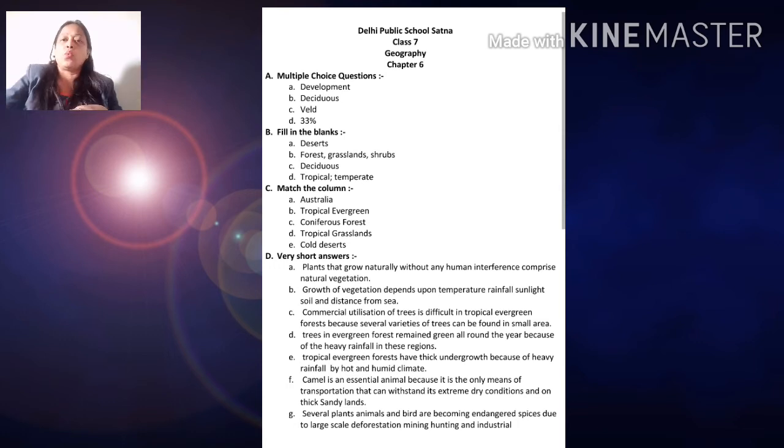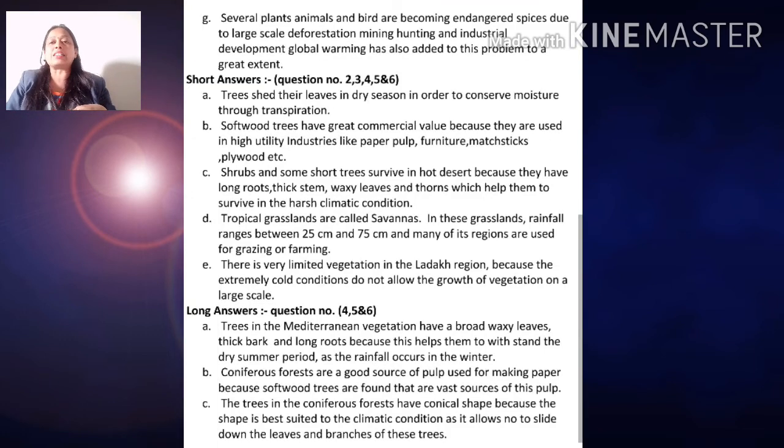Understood? Why are several plants, animals and birds becoming endangered species? Yes children, what is the reason that several animals, birds and plants are becoming endangered?